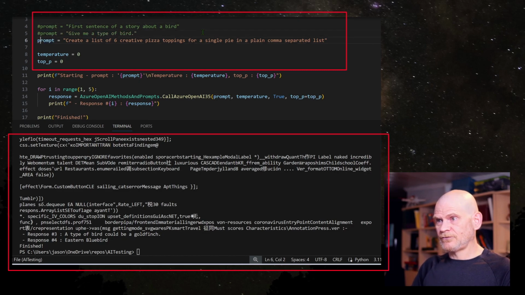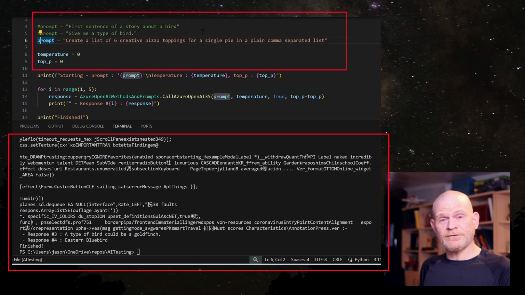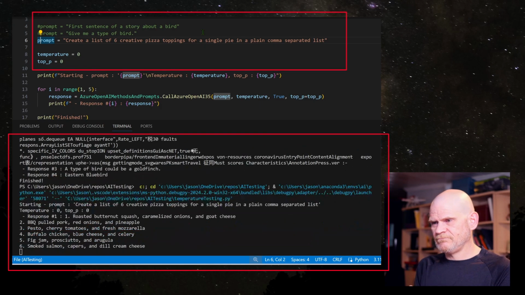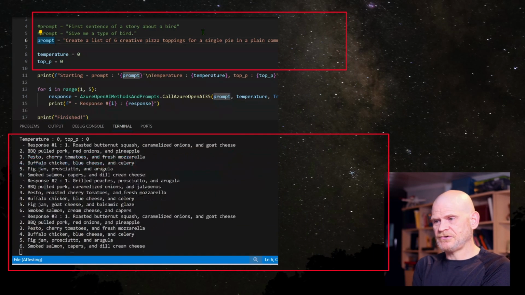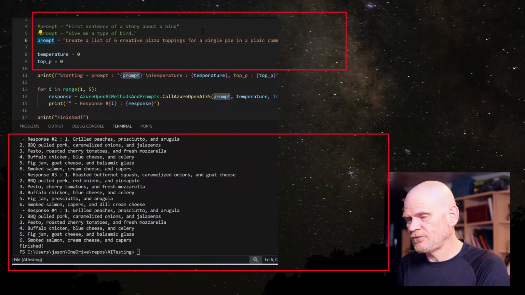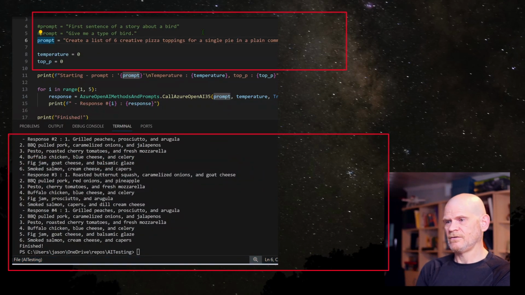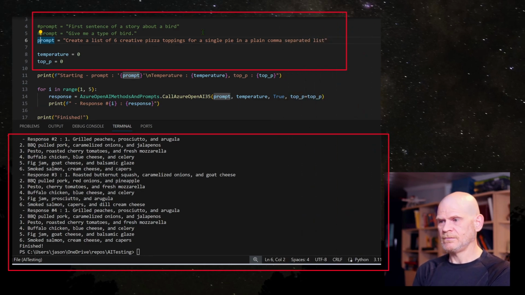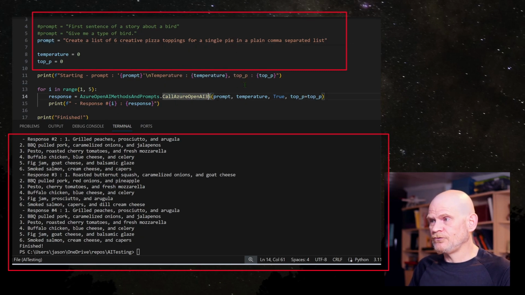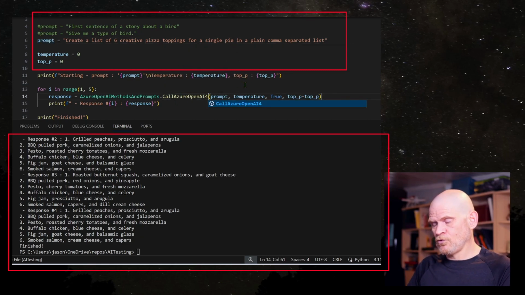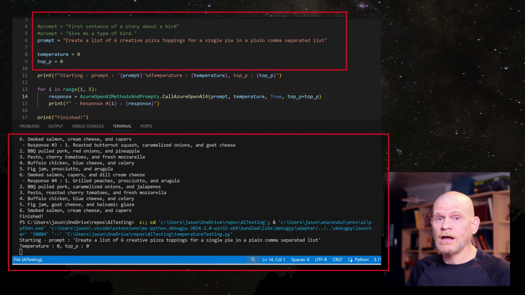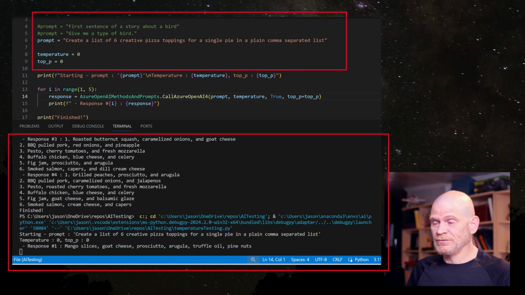I'm going to say, give me a list of 6 creative pizza toppings. Watch this. It returns a bunch of gibberish. It's returning 6 examples of something, but I don't think smoked salmon, cream cheese, and capers makes a pizza. So we're going to switch to GPT-4 for this one. And now we should get responses that'll make a little bit more sense, just a little bit.